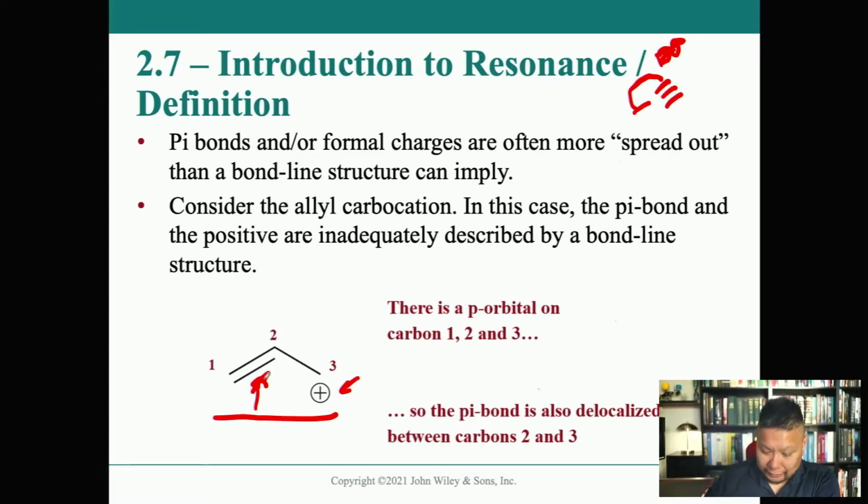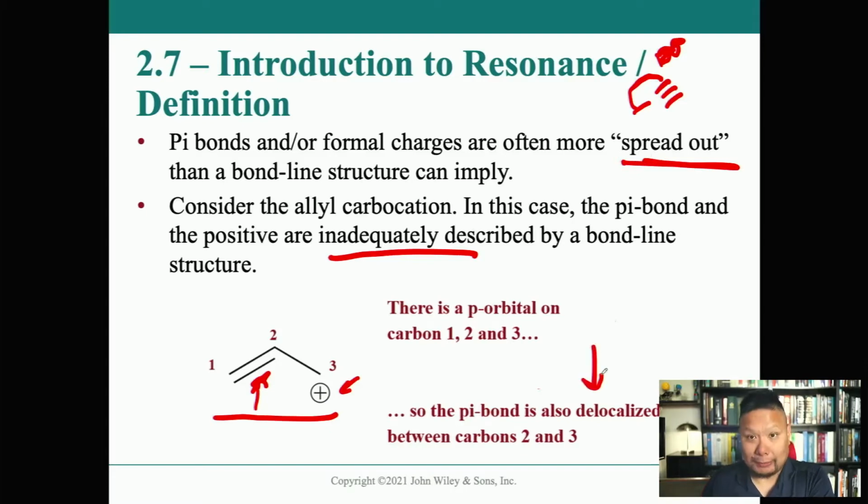These line angle drawings very inadequately describe where electrons are, and in fact, they are more spread out. The word we'll get to is called delocalization, which is actually right here, just being blocked by my head. The pi bond is also delocalized between carbon 2 and 3, not just 1 and 2.